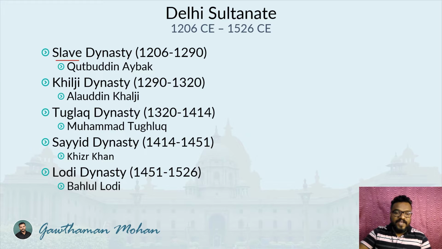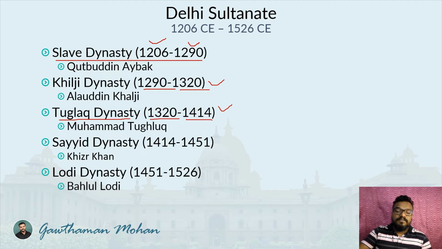One is the Slave dynasty. That is the first dynasty, and Qutbuddin Aibak was the founder of this dynasty. It lasted from 1206 to 1290. Very important. After the Slave dynasty comes the Khilji dynasty. Alauddin Khilji was one of the major rulers of this dynasty, and it lasted from 1290 to 1320 CE. Then the Tughlaq dynasty, from 1320 CE to 1414 CE.